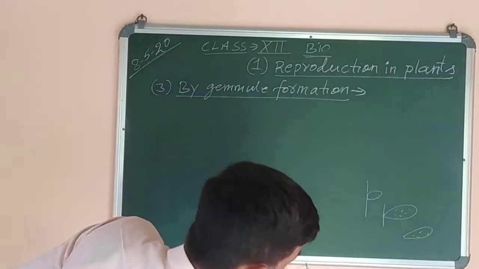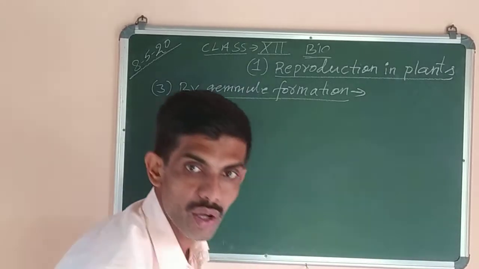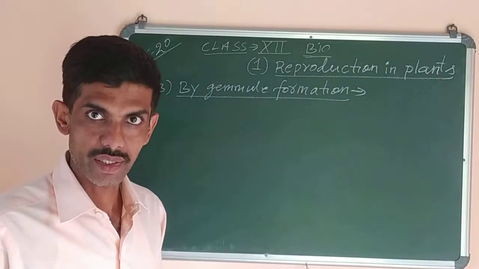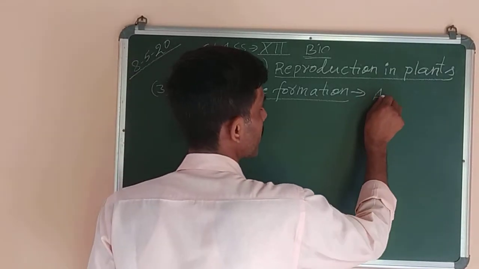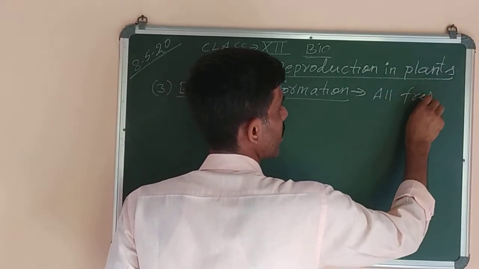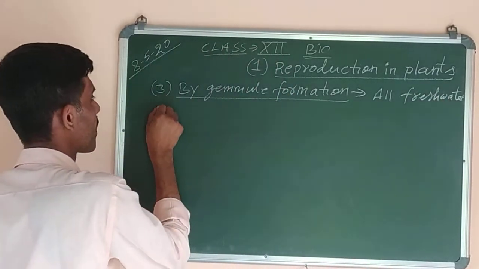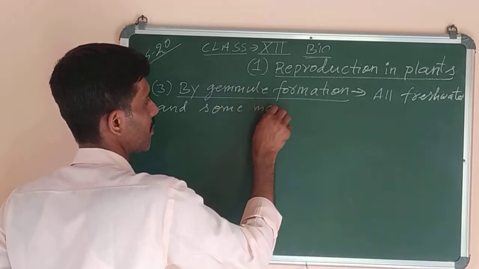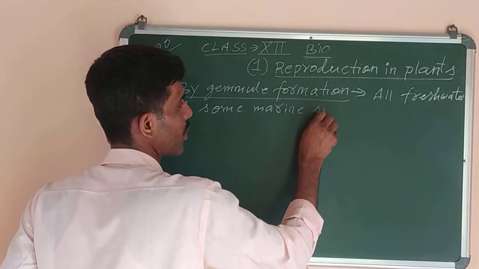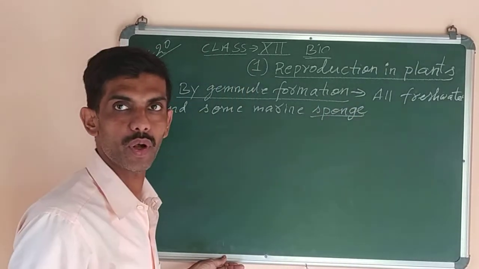Now today we have to start with gemmule formation. What are gemmules? Gemmules are also specialized buds. In some unicellular algae, all freshwater and some marine sponges, reproduce asexually through specialized exogenous buds called gemmules. You know what is a sponge? A sponge is the name of the organisms found in the phylum Porifera.